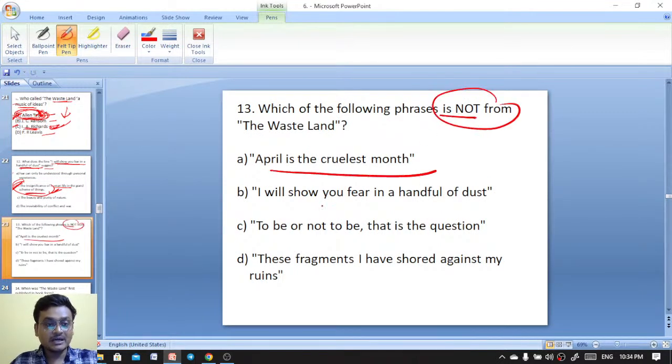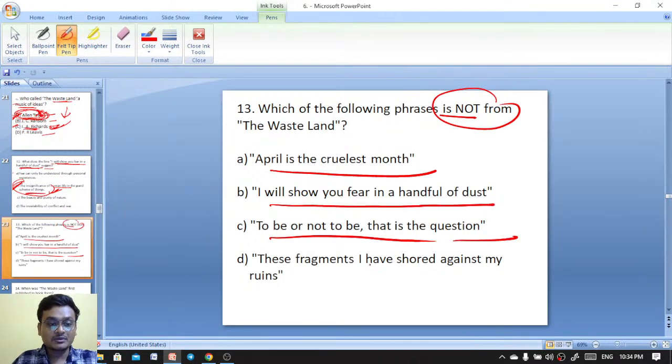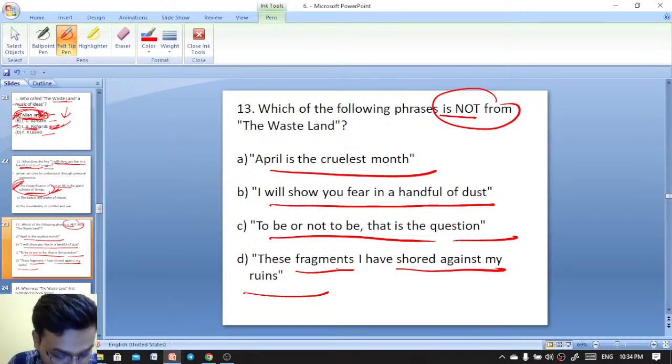Which of the following phrases is not from The Waste Land? April is the cruelest month. I will show you fear in a handful of dust. To be or not to be, that is the question. These fragments I have shored against my ruins. Which of the following phrases is not from The Waste Land? April is the cruelest month: this is the beginning line, okay.